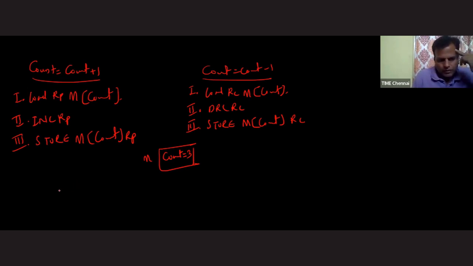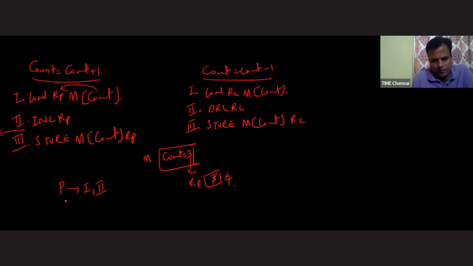The producer is executing the first instruction. What is the first instruction? Load the count value into the RP register. So we are loading the count value, 3, into the RP register. Now the producer executes the second instruction, increment RP, so that is 4. Before executing the third instruction, we preempt the process.